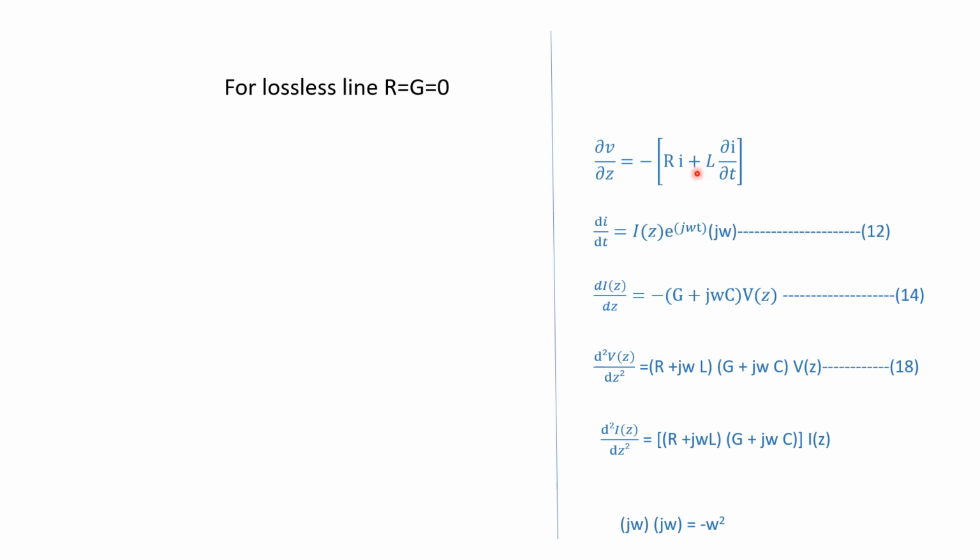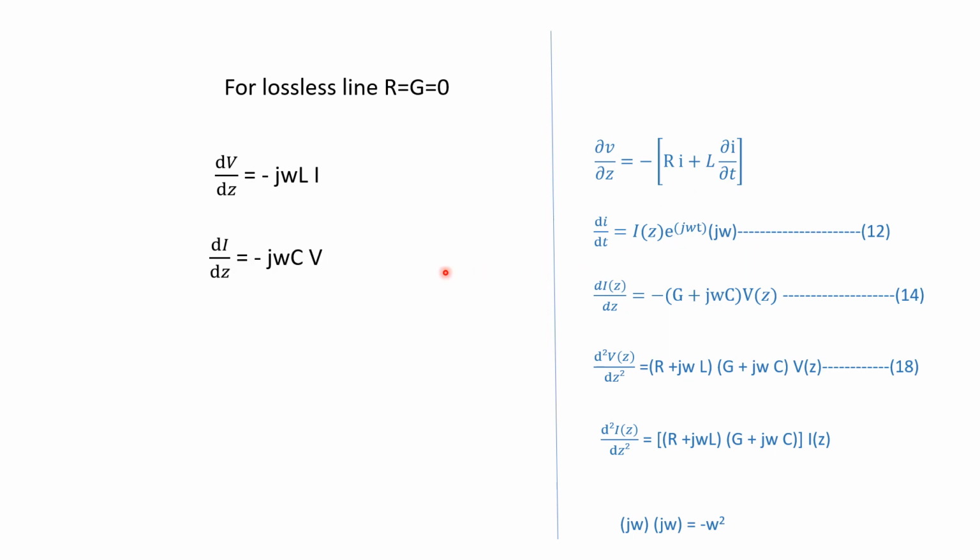These are the general equations we have derived now. In this we just have to substitute R and G equal to 0. Then ∂V/∂z will be equivalent to jωL into I.